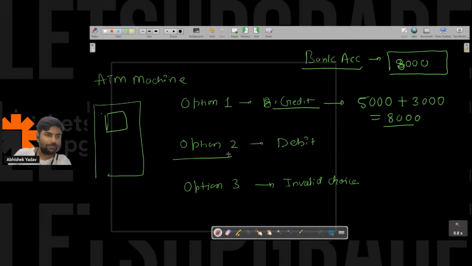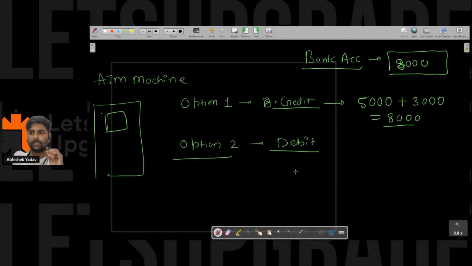Similarly, for option two, we have to debit, right? When you are debiting something, there are some cases. Let's assume again we have 3,000 rupees, and option two is debit.